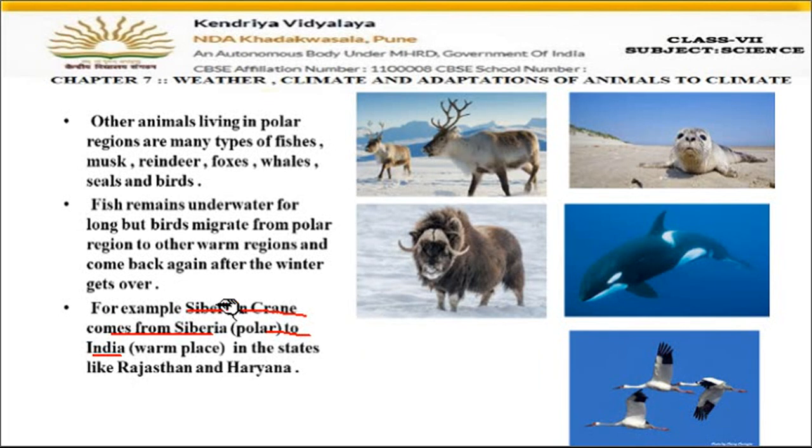During the winter season, because in Siberia it's very cold, but in India, as compared to Siberia, the climate is good. So from Siberia they move on to India during the winter season. Once the winter season is over, they go back to Siberia. Next year again they will come to India in the winter season, and when the winter is over, they move on to Siberia again. So migration means movement of animals from one place to another due to bad climatic conditions, and once the conditions get good, they come back to the same place, right? So this is all about migration.